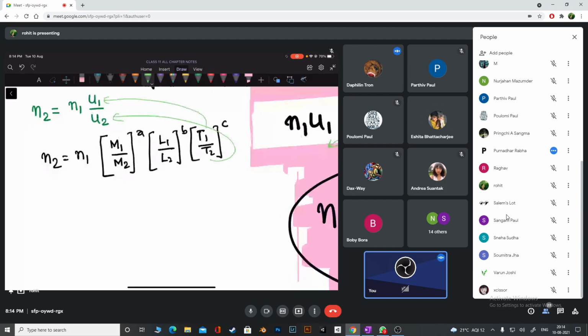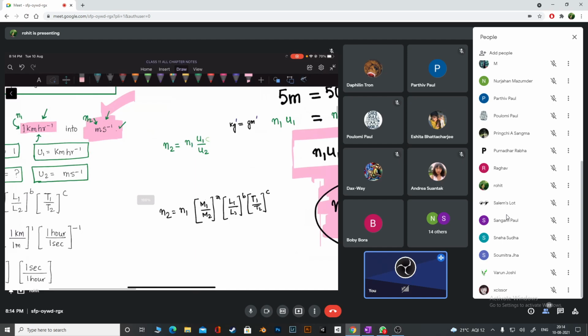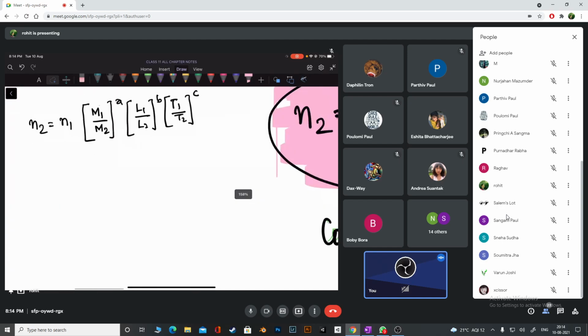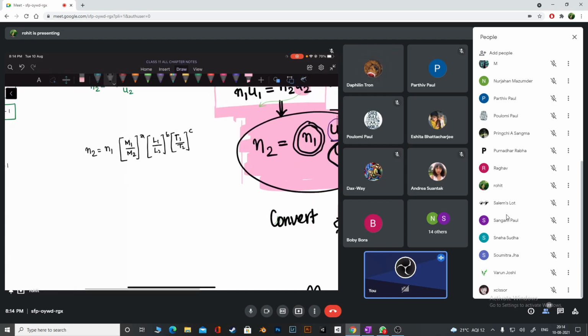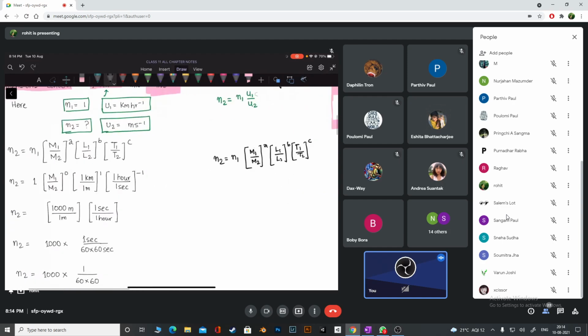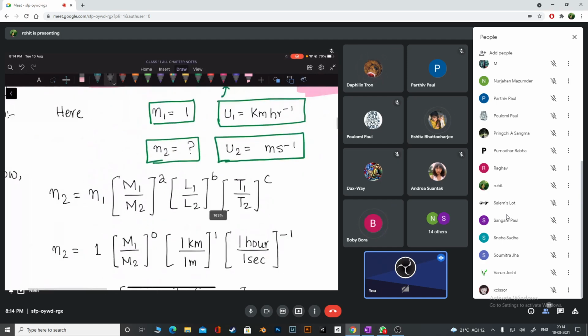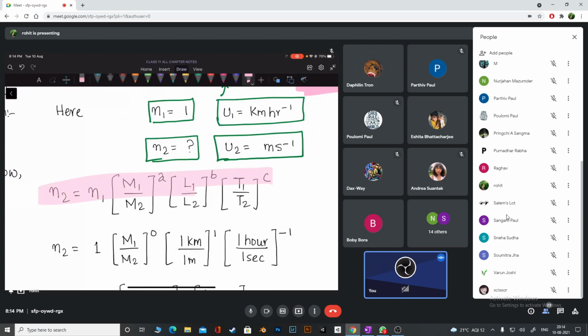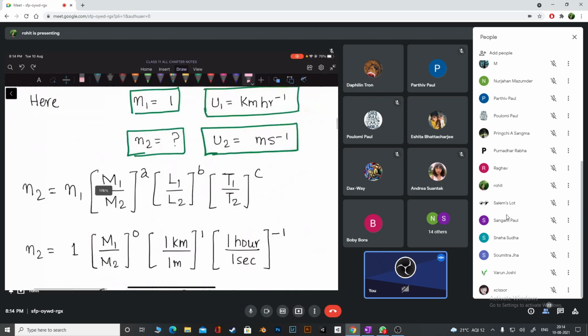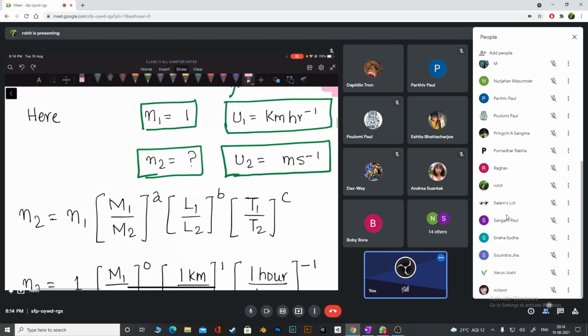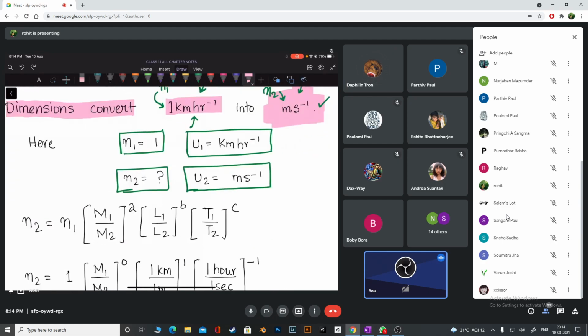Let's really apply this in our problem, the first problem. See guys, I am writing this one here. The question is convert 1 kilometer per hour. We already have all the information here, including the information about the powers. So let's apply one by one. I've written the basic formula. I'm going to use this knowledge of dimensions now. I hope you're clear with the formula, guys. Are you clear with the formula? Our job was to find N2. So let's apply this now.